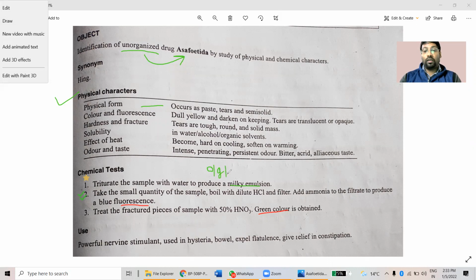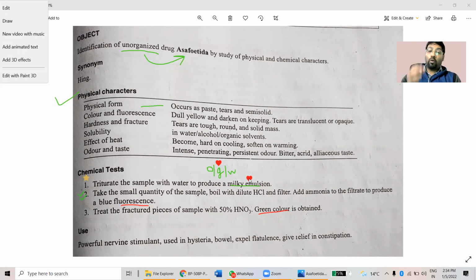The gum present here acts as an emulsifying agent, and because of that we obtain a milky emulsion from Asafoetida. When we mix a small quantity of water and triturate thoroughly in a mortar, we obtain a milky emulsion.